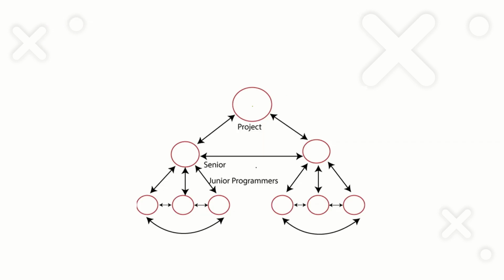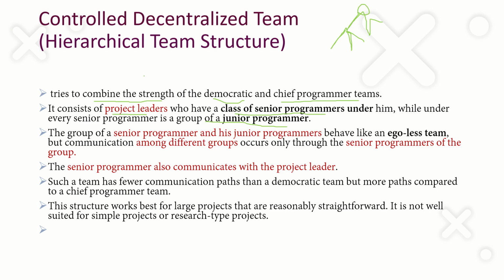This is the project leader. These are the senior programmers. Under each senior programmer there will be junior programmers. Here the senior programmers will communicate with the project leader. The senior programmer and the junior programmers will behave like an egoless team.